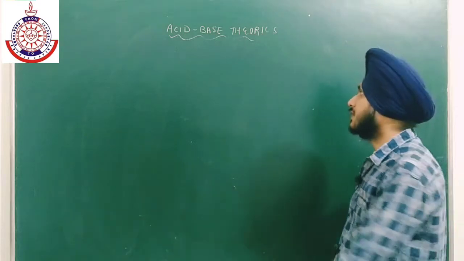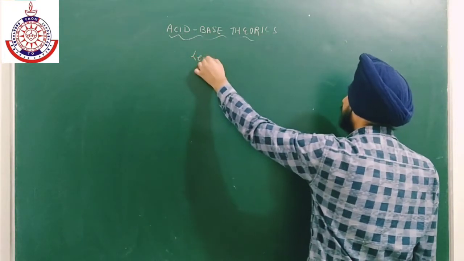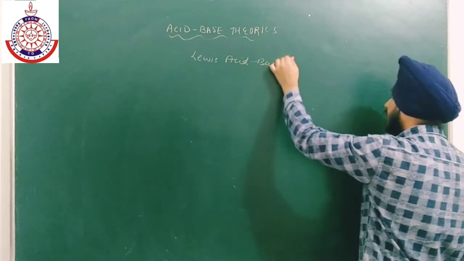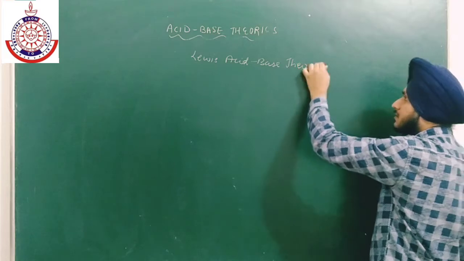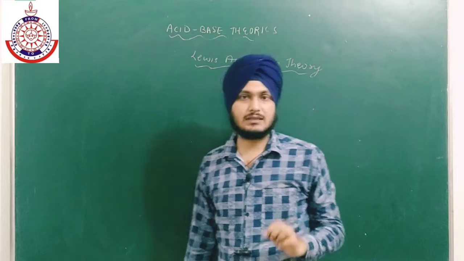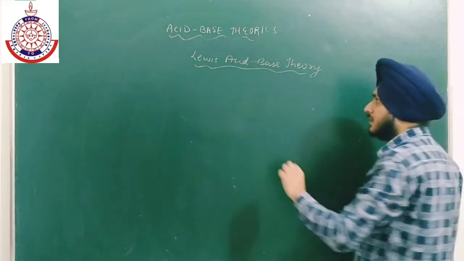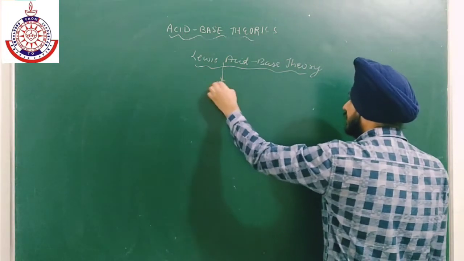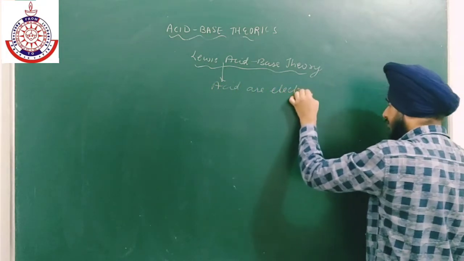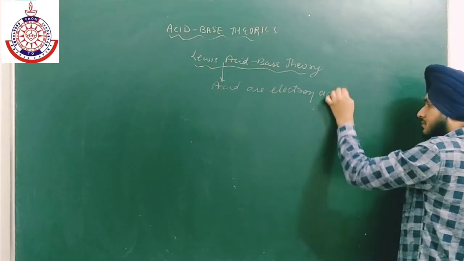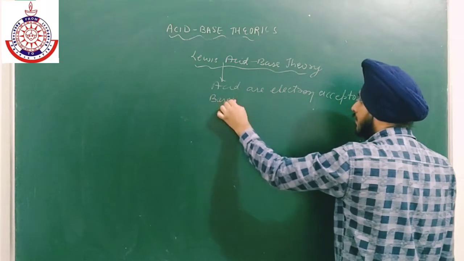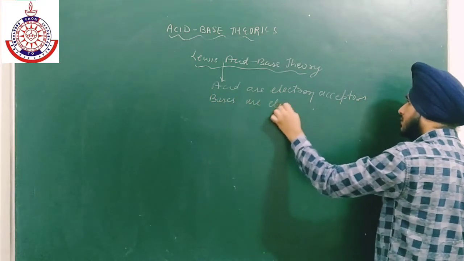Now the third theory is Lewis acid base theory. Okay, now this theory is very important because it is applicable in inorganic compounds mostly. Like according to this theory, acids are electron acceptors, and bases are electron donors.